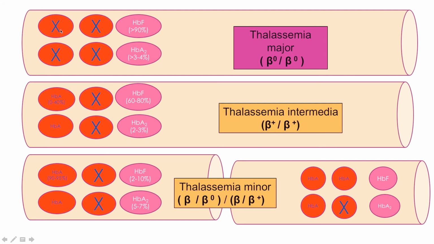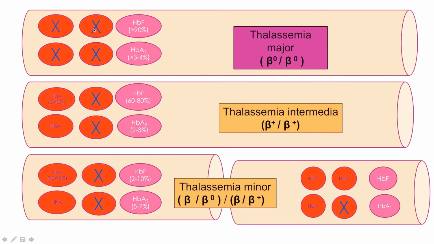Whereas HbF, the fetal hemoglobin, will be there in adults also, and it will be more than 90%. Second is HbA2, that is alpha 2 and delta 2 chain hemoglobin, approximately 3 to 4%. In a normal adult, HbF is not seen after 6 months of birth, HbA2 is 5 to 10%, and 90% is HbA.